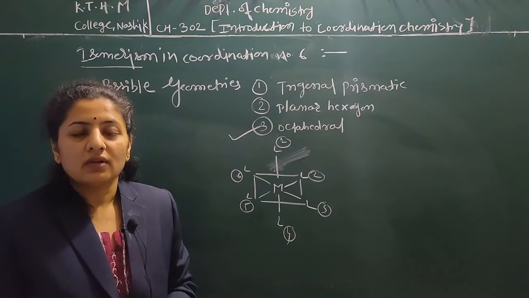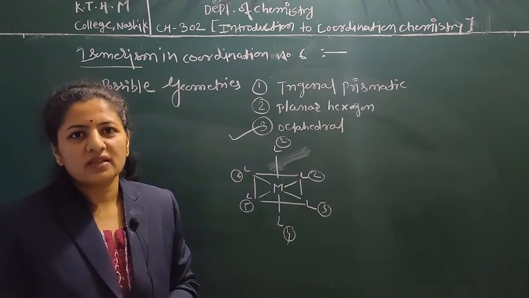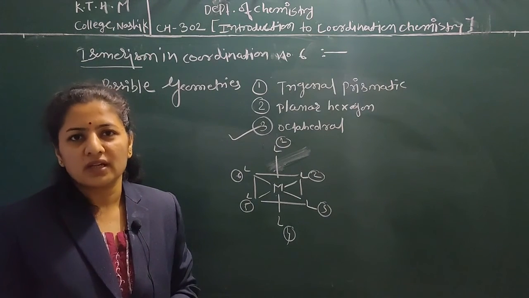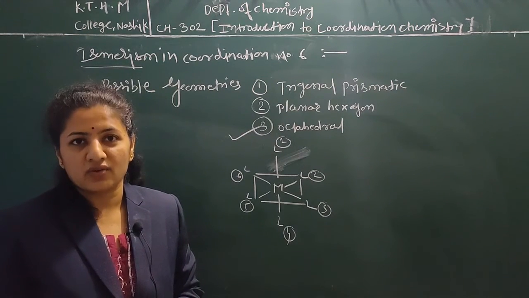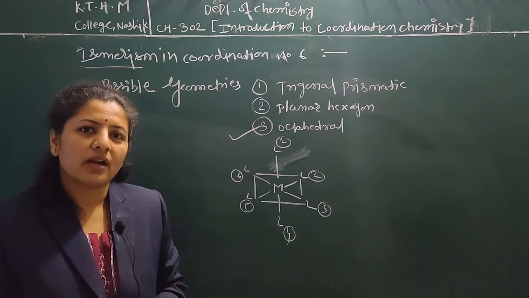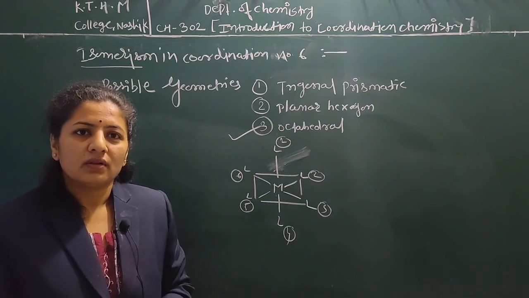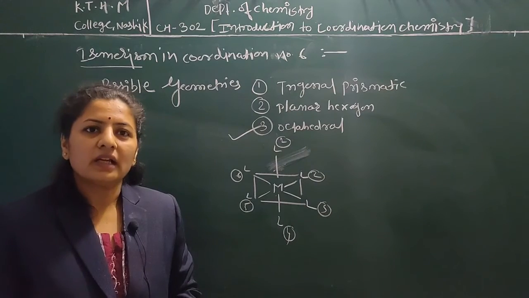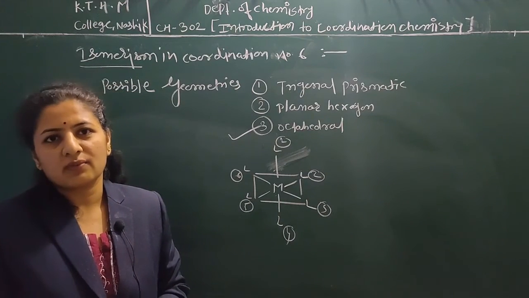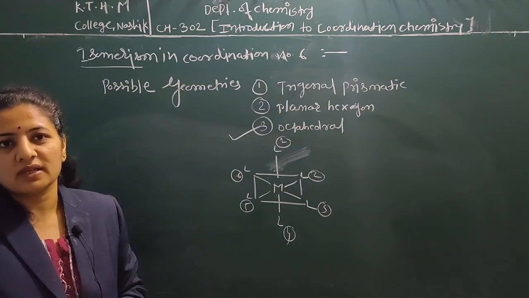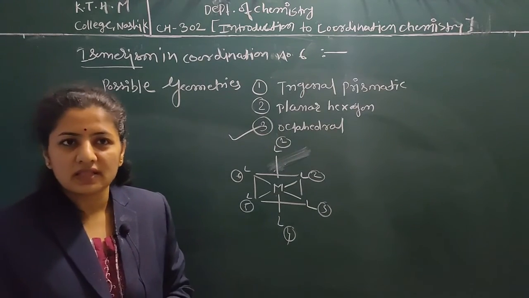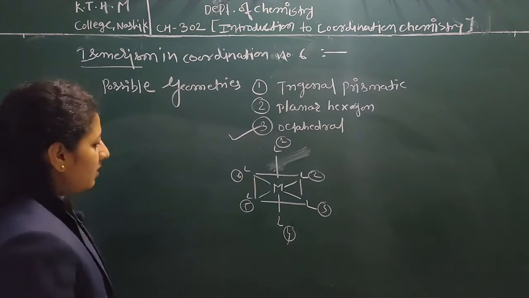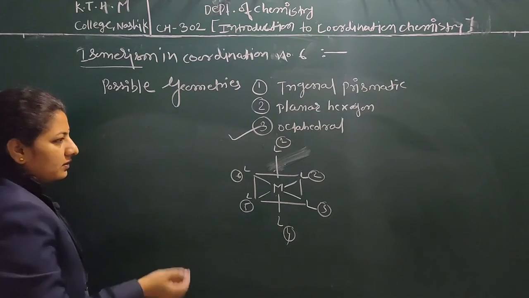Now what is the geometrical isomerism and optical isomerism about the octahedral geometry? Now if we see, in octahedral geometry both optical and geometrical isomerism are possible in coordination number 6.